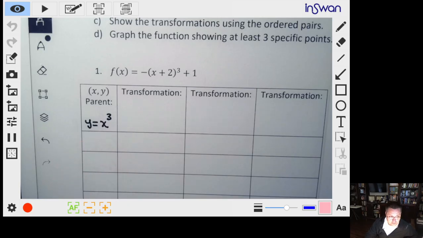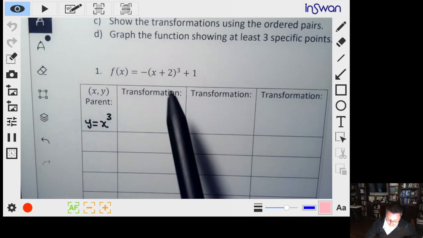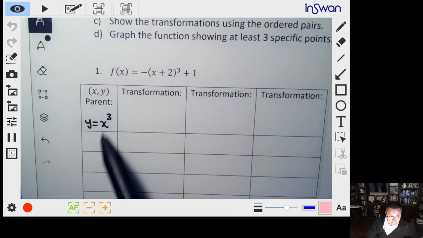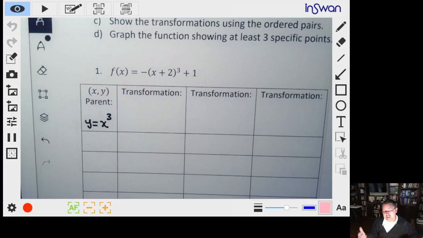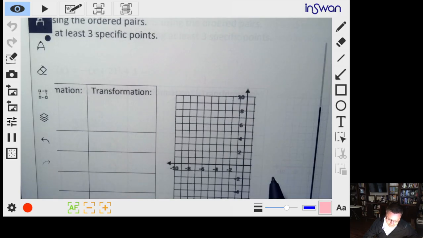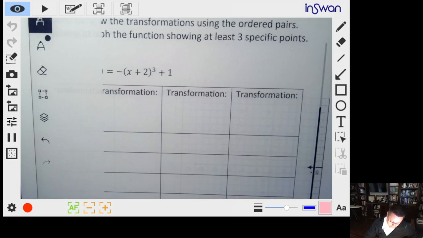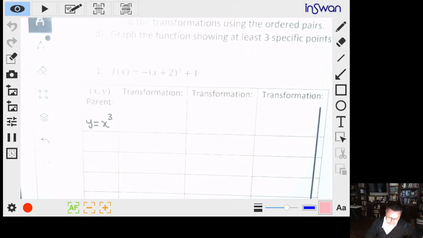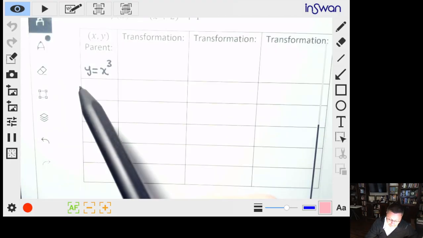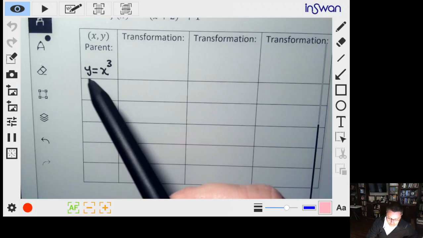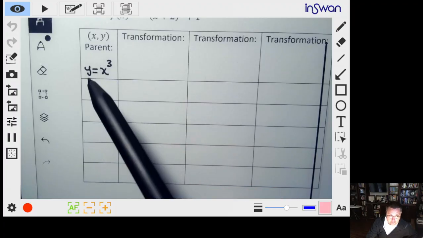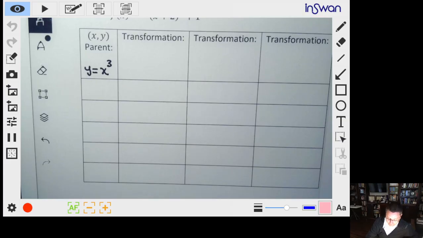Now, the points that we establish for this function are really just nice, easy points that are going to graph in a nice range. And so what I would do is write down, for each of the parent functions, the points that you were given in class.